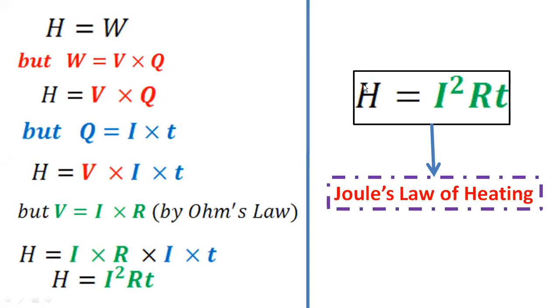Okay. So this particular formula is nothing but what is called Joule's law of heating. Okay? What is this formula called? Joule's law of heating. You take a screenshot of this. This derivation you will require somewhere, so keep it in your reference. So this formula which you have got, H is equal to I square RT, is Joule's law of heating. We will explain this again, but just for now, remember that this formula is called Joule's law of heating. Take a screenshot of this. Okay. Now the next thing we are going to understand is what exactly this Joule's law of heating is. So let us proceed.